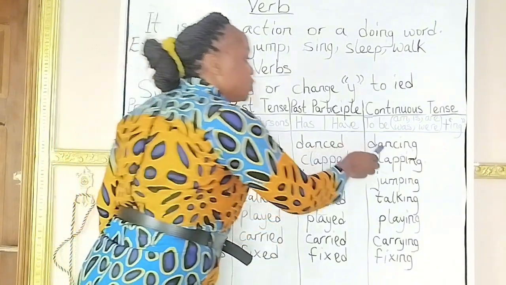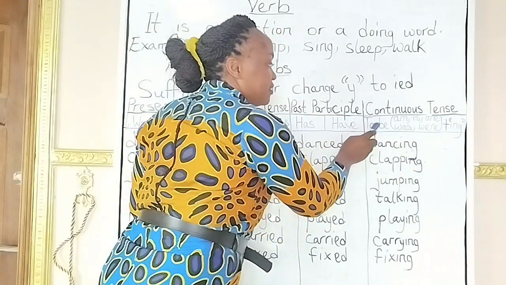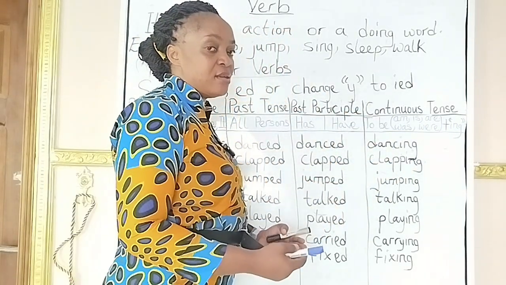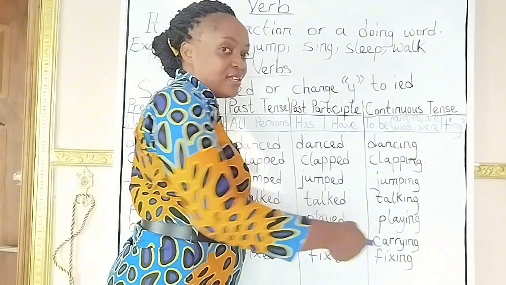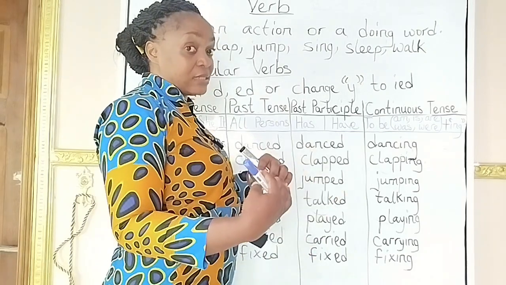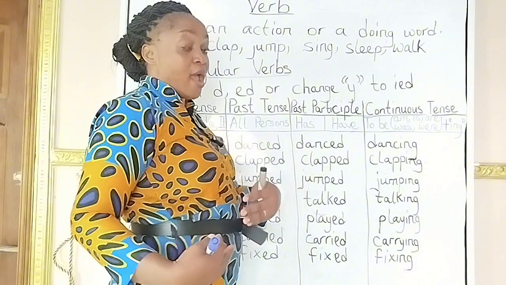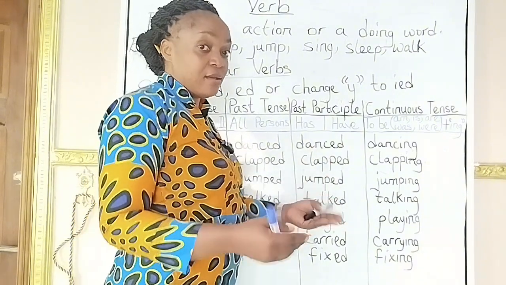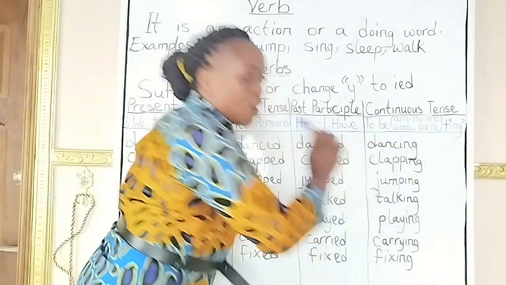And this one states that when you come to the continuous tense, take note here. The continuous tense would always take the verb to be. I am dancing. She is, he is, it is dancing. In the past continuous, we say we were dancing. They were dancing. She, I, it, he was dancing. That's the meaning of this. It takes all of this.